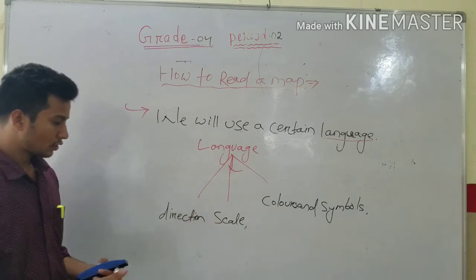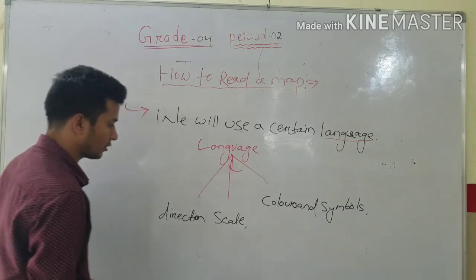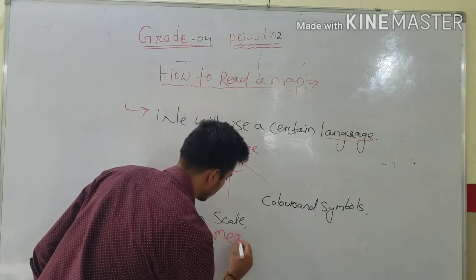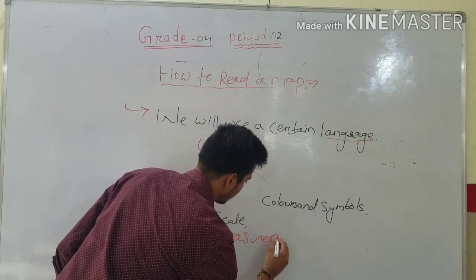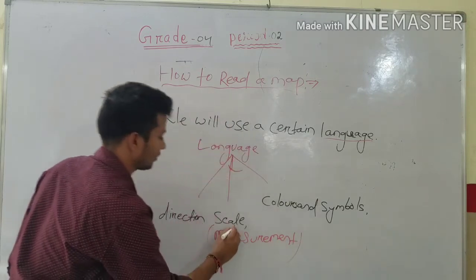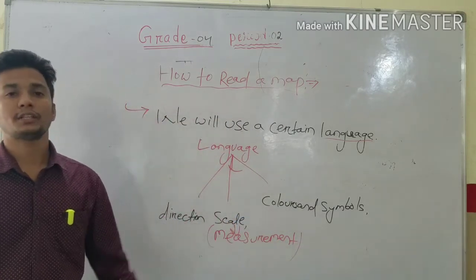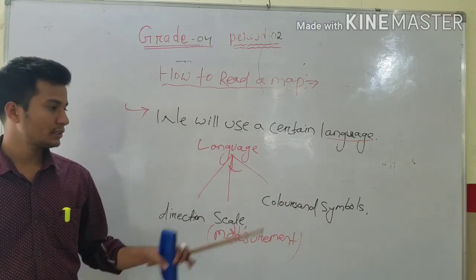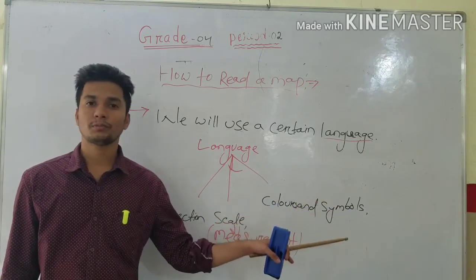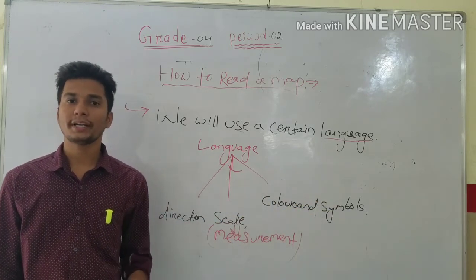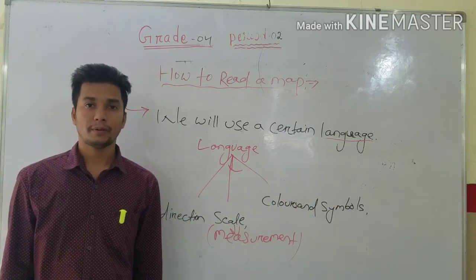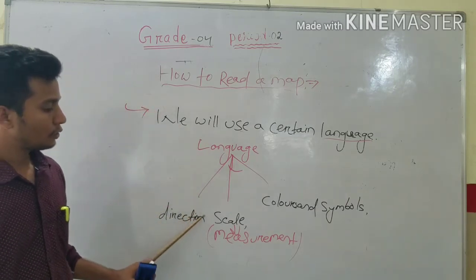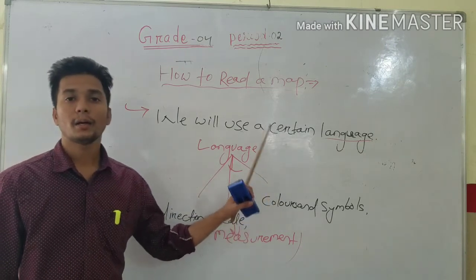It comes under measurement. Okay, scale. Then colors and symbols. Which places, which different types of colors and different types of symbols are used in a map to identify it easily. So understood everybody? These are the things we use to read a map.